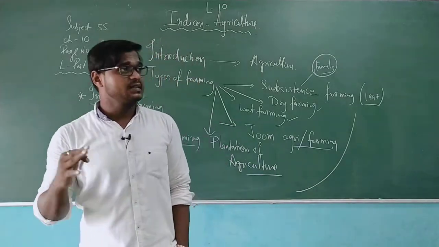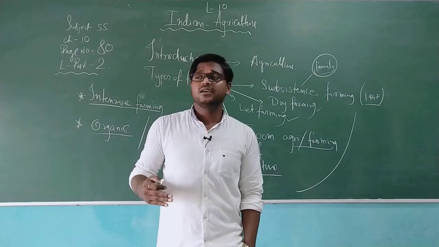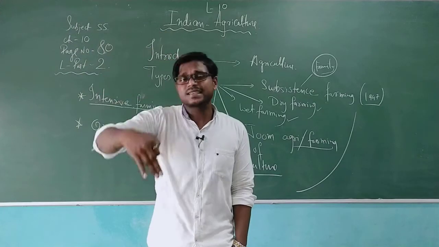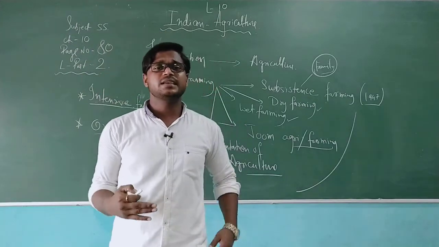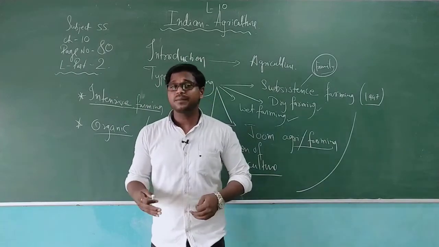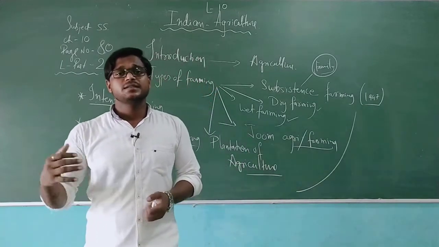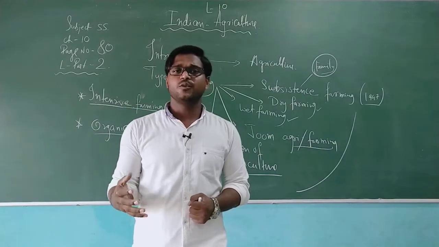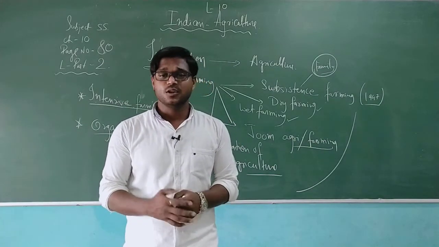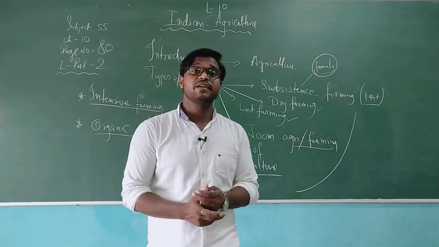So we need to focus on how technical reforms have changed farming from ancient times to today. Why? Because earlier, farming was carried out by simple and ordinary methods, with implements like the sickle, spade, hoe, drill, and other things, and bullock carts. Today we don't have those things. Today we have upgraded things.